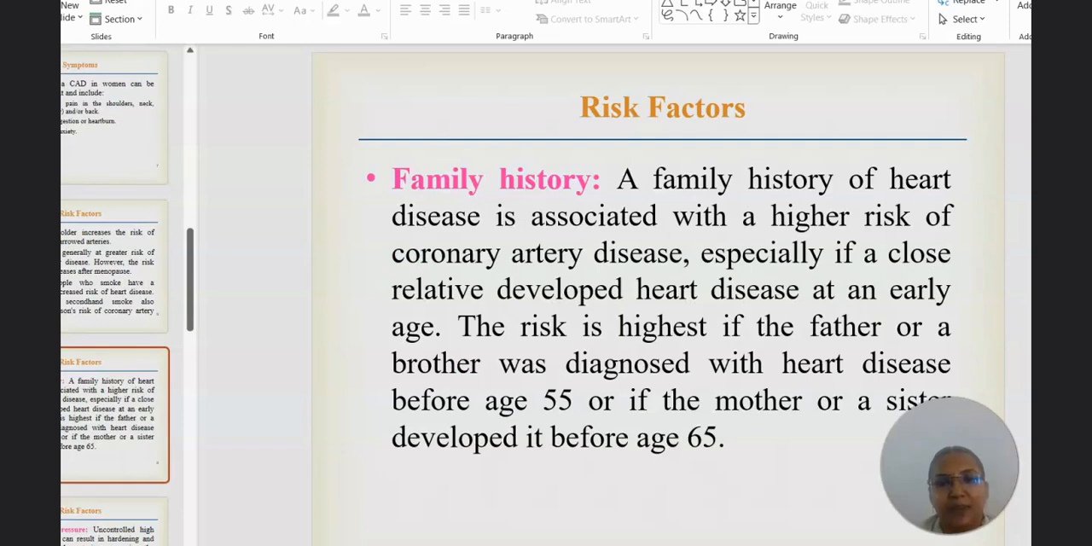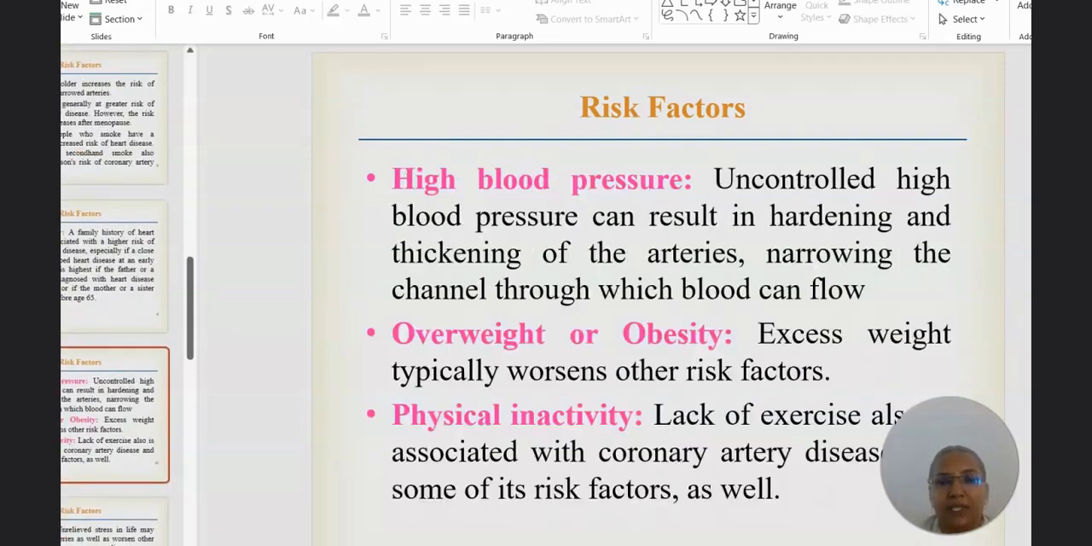Then the next one is family history. A family history of heart disease is also associated with a higher risk of coronary artery disease, especially if a close relative has developed heart disease. For example, if a father or a brother was diagnosed with heart disease at the age of 55, or a mother or a sister was diagnosed at the age of 65, this will increase the chance of heart disease for that person.